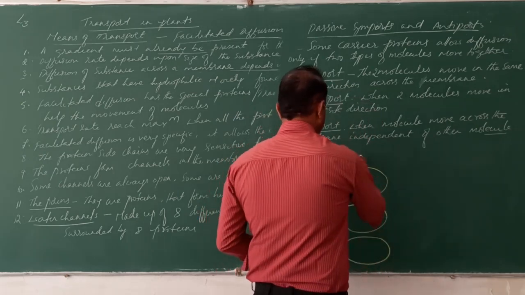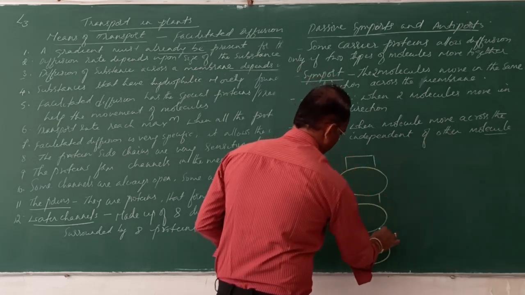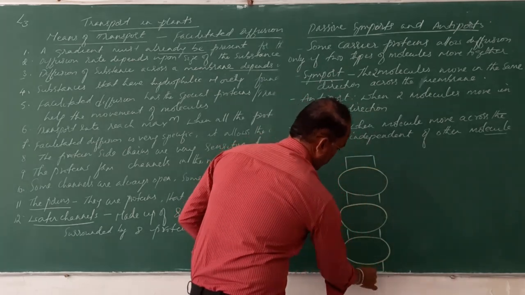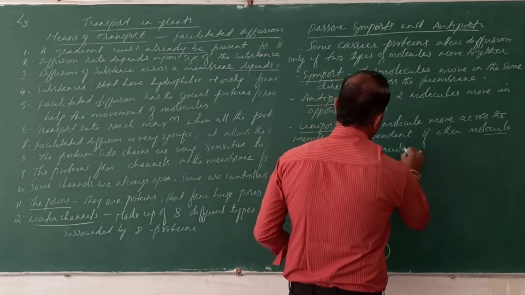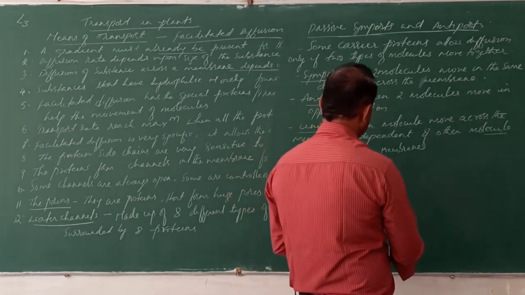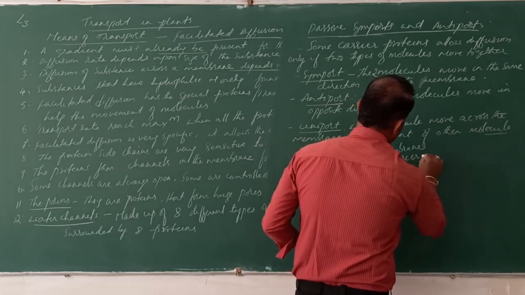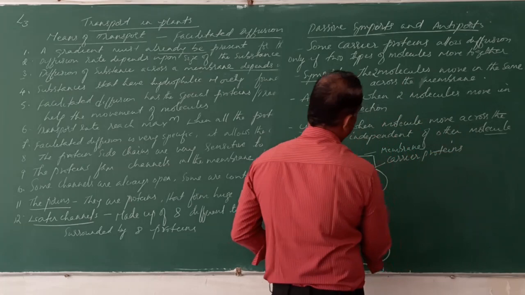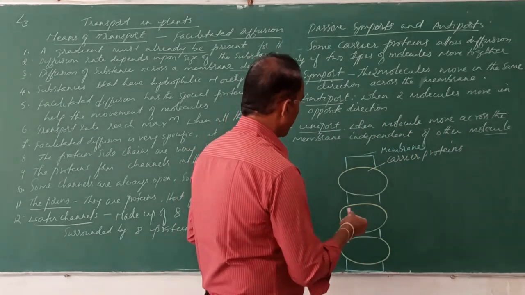And this is the plasma membrane. So what is this? It is membrane. And what are these? These are carrier proteins.